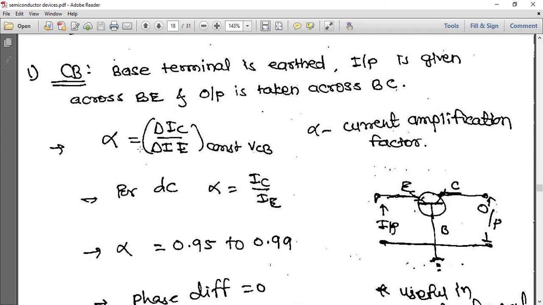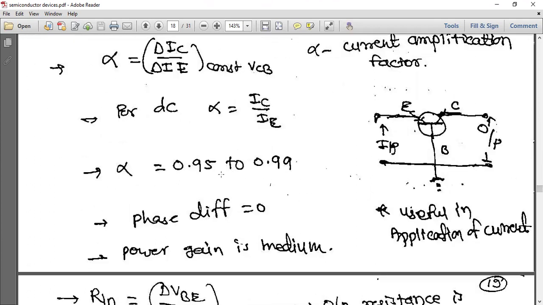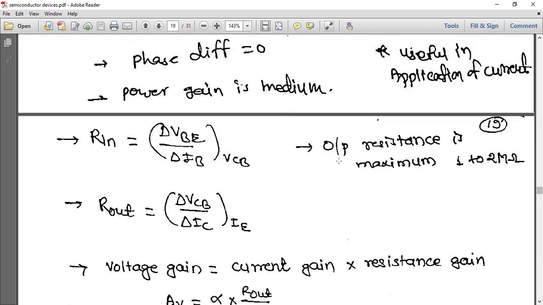So alpha means current amplification factor, delta IC by delta IE, and for DC alpha is equal to IC by IE, because here it is change in current, here it is not. Alpha value always lies between 0.95 and 0.99, phase difference is 0, power gain is medium, and this is useful in current applications. Input resistance is delta VBE by delta IB, and output resistance is delta VCB by delta IC.